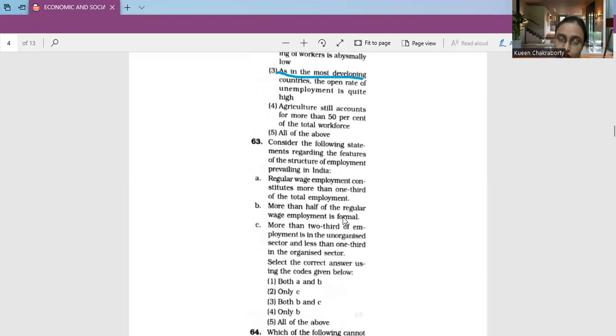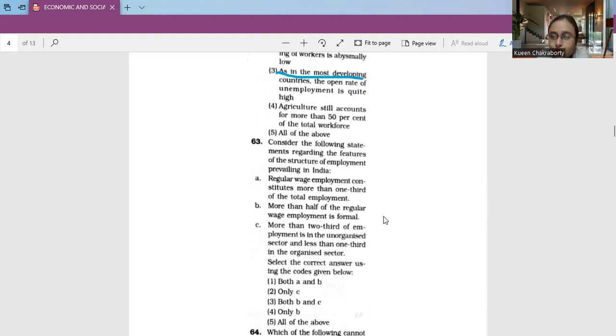B. More than half of the regular wage employment is formal. C. More than 2/3 of the employment is in the unorganized sector and less than 1/3 in the organized sector. These are the 3 statements, based on which we have to choose the correct code. Accordingly, we have both A and B, only C, both B and C, only B, or all of the above.